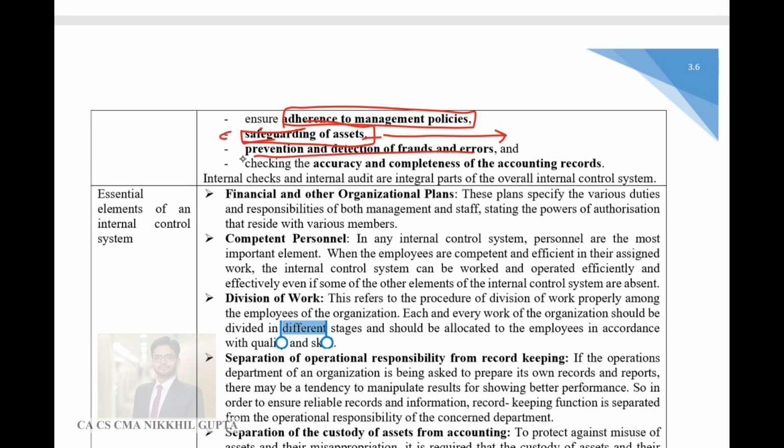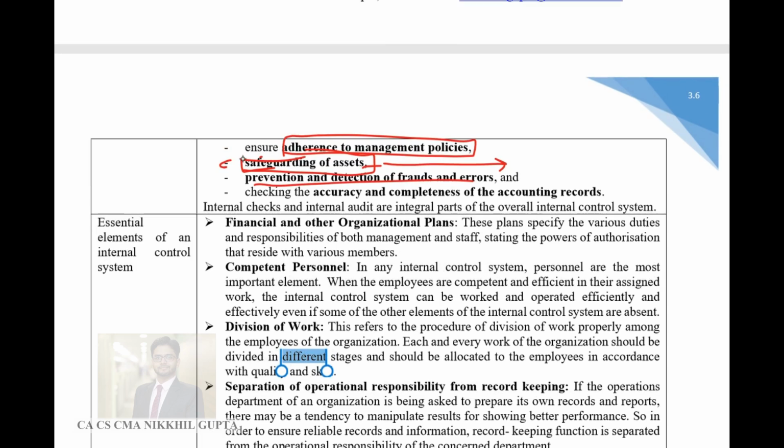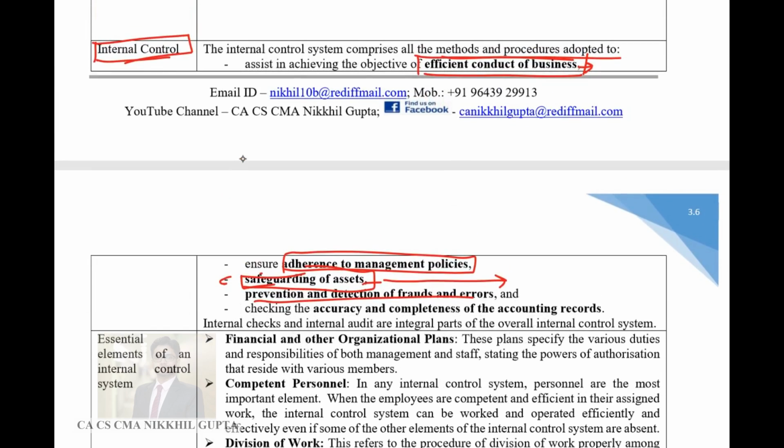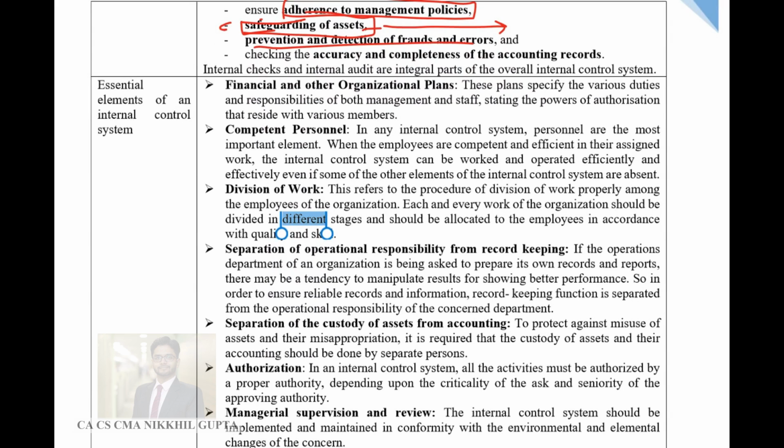Then prevention and detection of errors and frauds. Of course, this is one of the major objectives of the internal control system. Then checking accuracy and completeness of the accounting records. Accounting records should be accurately made and completely made. This is checked by the internal control system. Internal checks and internal audit are an integral part of the overall internal control system.